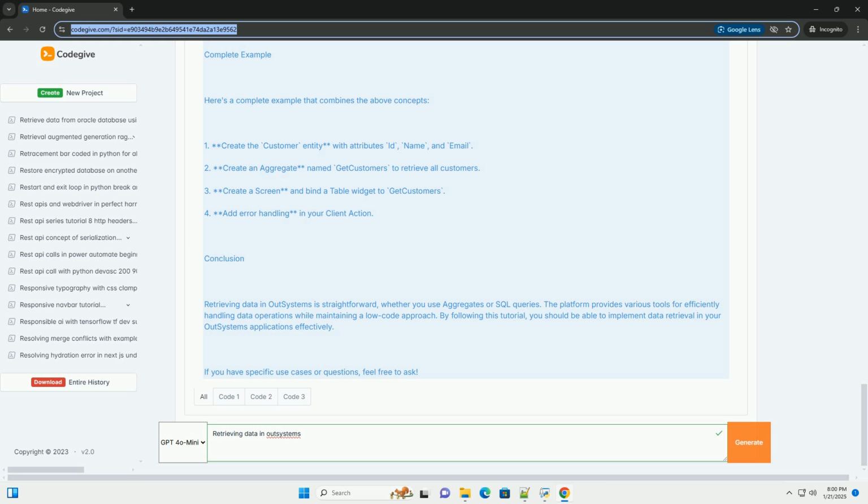4. Consuming data in client actions. Once you have retrieved data using either aggregates or SQL queries, you can consume that data in client actions. Example: retrieve data in client action. 1. Create a client action, example get customers. 2. In the action flow, add the aggregate or SQL query you created. 3. Use the output to populate a local variable or directly bind it to your UI components.